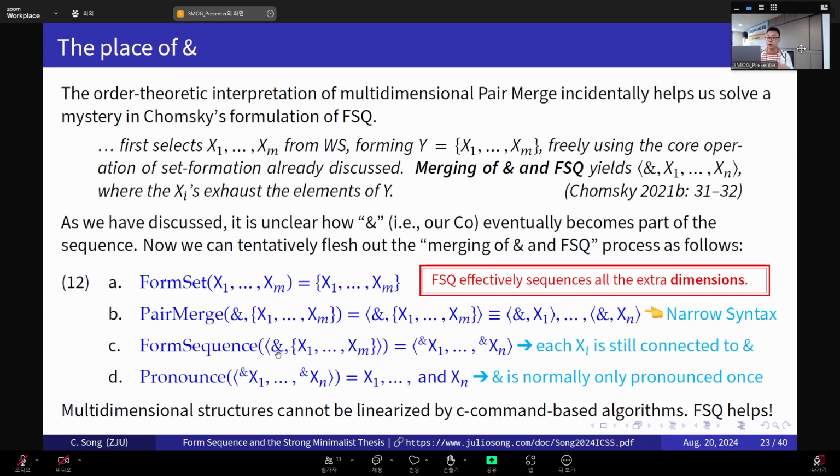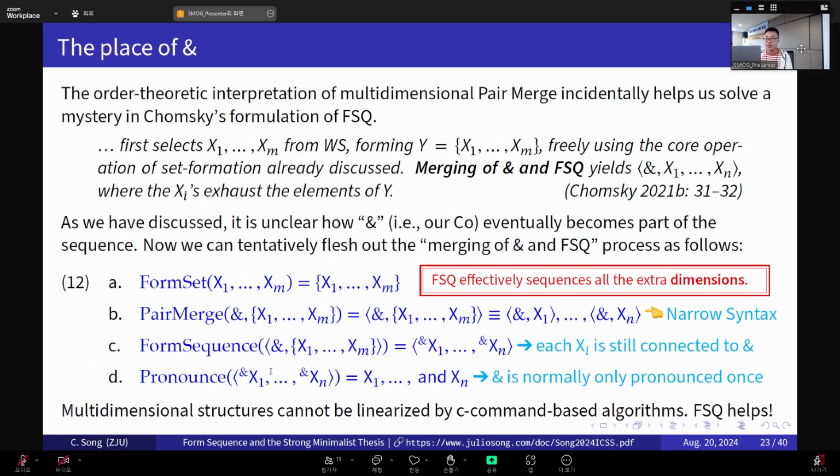And finally, we externalize the thing, we pronounce the thing. Okay. There's two important points that I want to highlight here. The first is that among these four steps, only 12b, only the pair merge step happens in narrow syntax. Okay. All the other steps are somewhere else. Okay. They're next to narrow syntax, but they're not in narrow syntax per se.